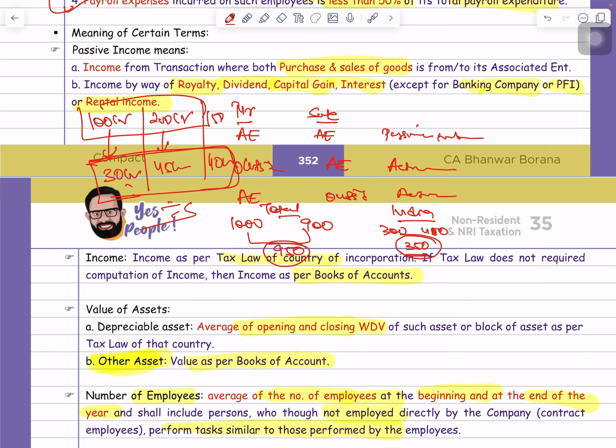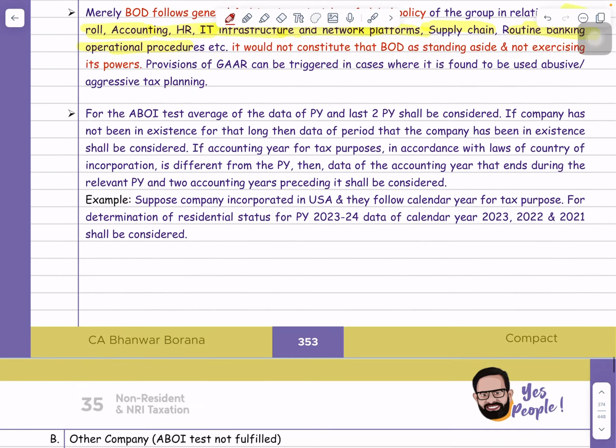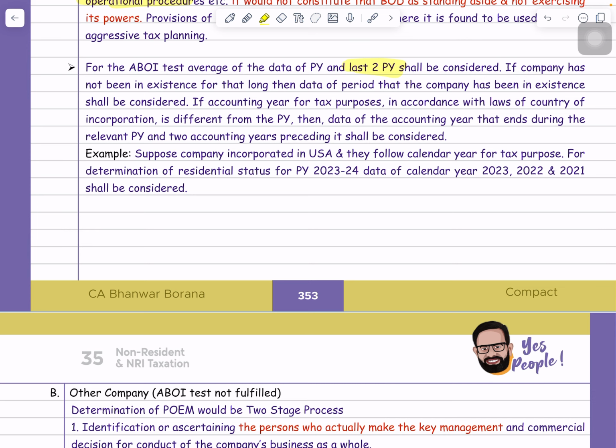So guys, they are saying that for the POEM determination, you have to consider the 3 years average data, meaning current year data and the last 2 previous years' data. But guys, suppose the company is not following the financial year. In India, you know that we follow the financial year from April to March.